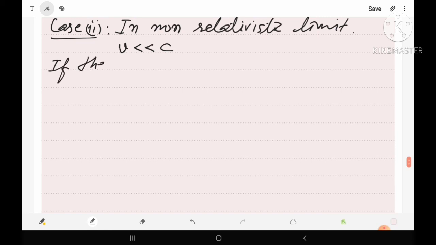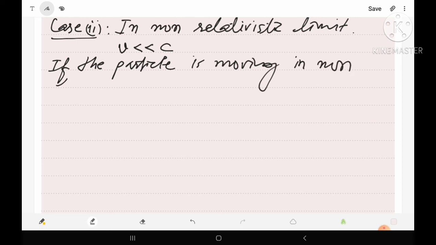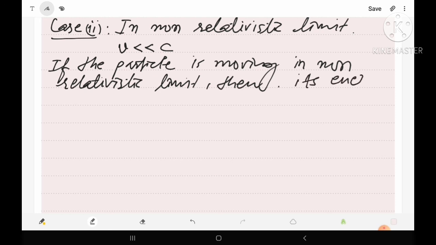If the particle is moving in non-relativistic limit, then its energy will be the kinetic energy.